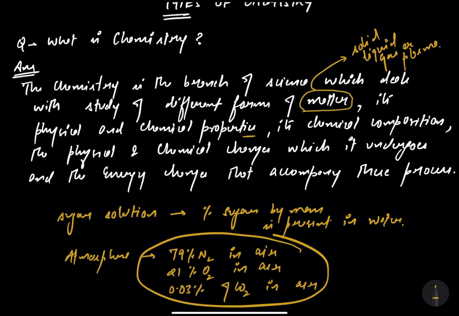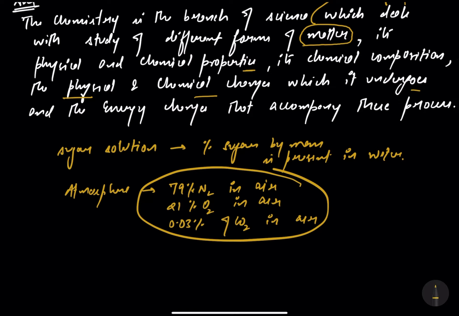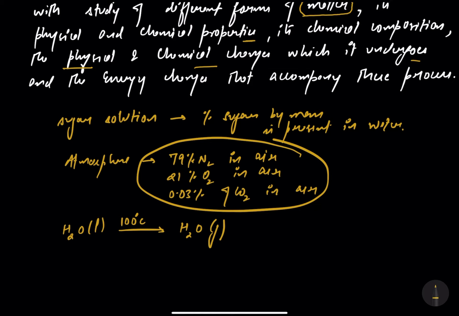Now, next the physical and the chemical changes it undergoes. What are the physical changes? I have taken the water, H2O liquid. If we heat this water up to 100 degrees Celsius, it changes its state to form H2O gas. That's my physical change. What we understand by chemical change? Chemical change stands for: I'm taking NaCl and I'm dissolving this thing in water.